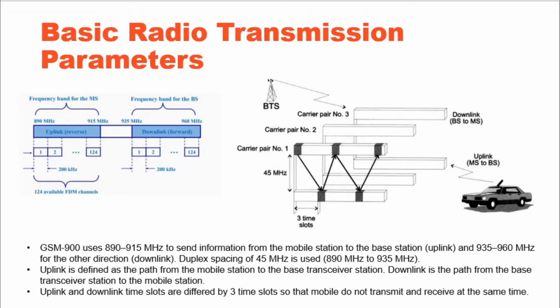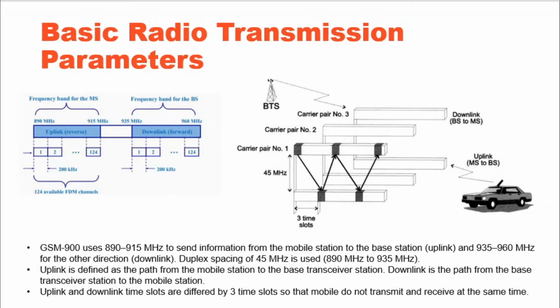Bands, each 25 MHz wide, have been assigned to the GSM system. The frequency band between 890 and 915 MHz is used for transmission by the mobile station to the base station, that is uplink, whereas the band between 935 and 960 MHz is used for transmission from the base station to the mobile station, that is downlink. As we can see, a duplex transmission is realized in a frequency division duplex, FDD, mode.